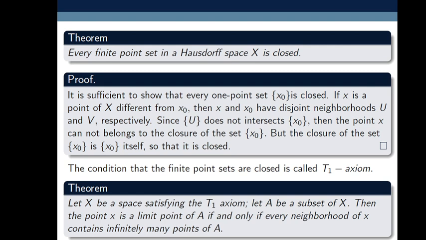Every countable set need not be closed. For example, the set of rational numbers is a countable set, but it is not closed. Why? Because it does not contain its set of limit points. Q does not contain R. That's why Q is not closed. So every finite set is closed, but every countable set need not be closed.